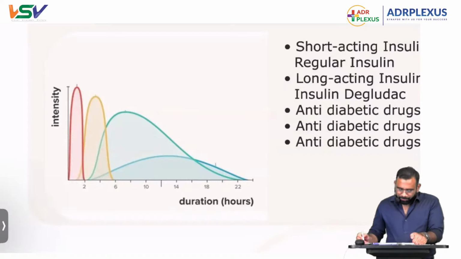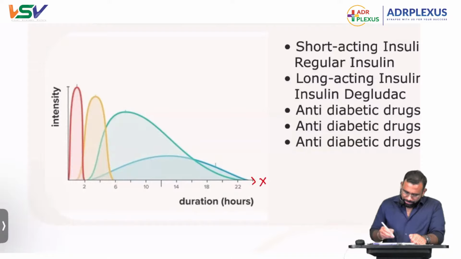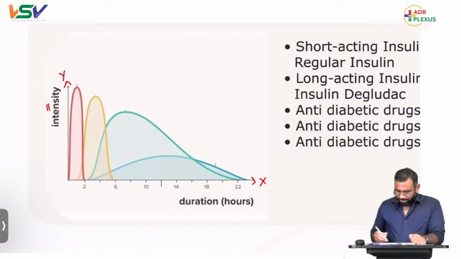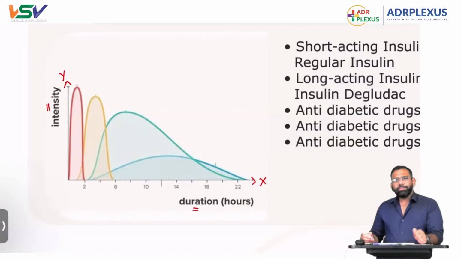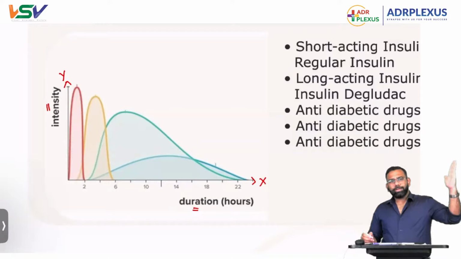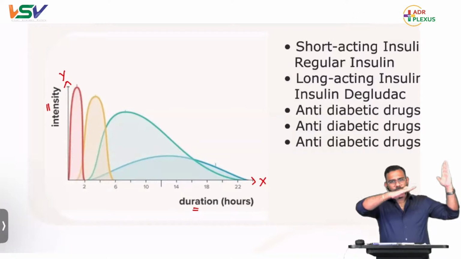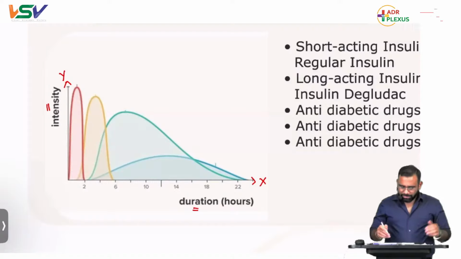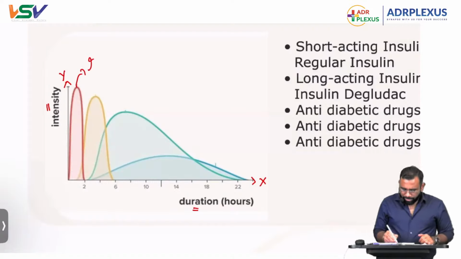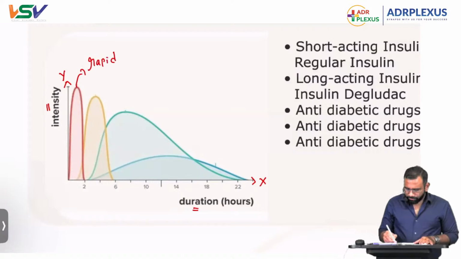Chances are there. Here, on the x-axis we have taken duration, and on the y-axis intensity of action. Very simple: the group of insulins which are close to the y-axis and the group of insulins which are close to the x-axis. Close to the y-axis are called rapid acting insulins.